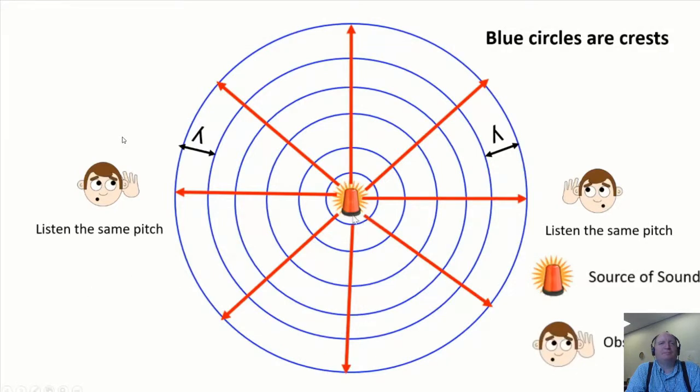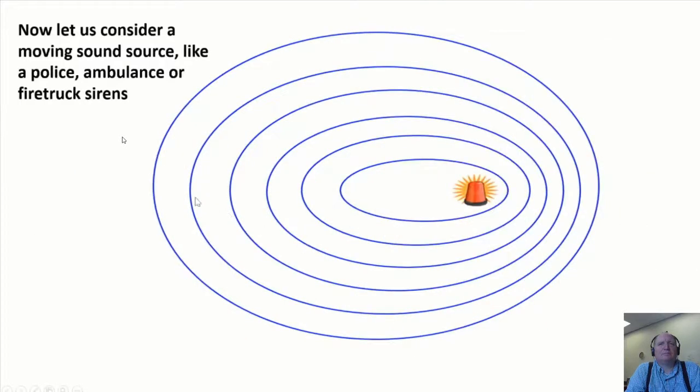Cool. This is for a stationary sound source. Now let us consider a moving sound source, like a police, ambulance, or fire truck siren. The front waves are closer than the back waves.